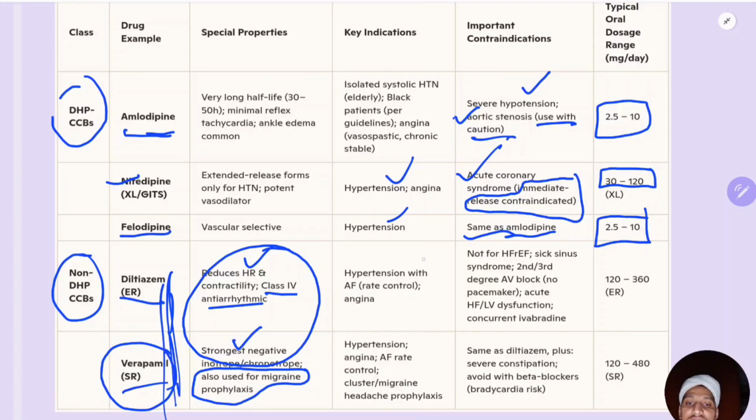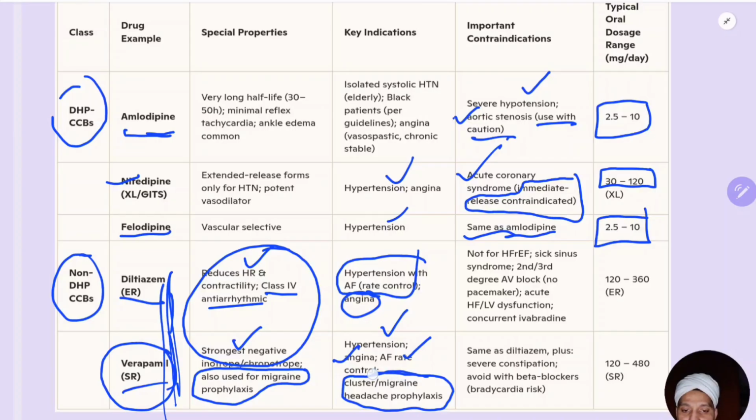So diltiazem you can use in hypertension with atrial fibrillation rate control, and angina also you can use. So verapamil you can use in hypertension, angina, atrial fibrillation rate control, cluster or migraine headache prophylaxis. This is one important special property of verapamil where you can use cluster or migraine headache prophylaxis in extended release form, and they're used in arrhythmias, usually tachyarrhythmias, not for HFrEF.